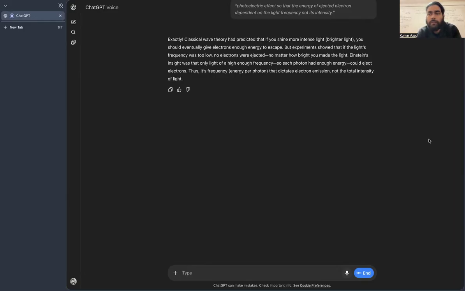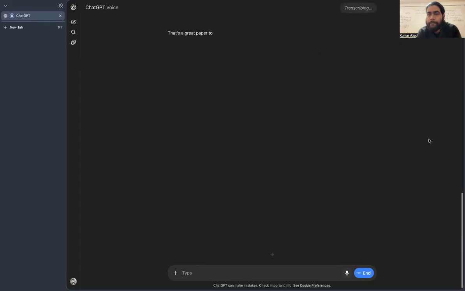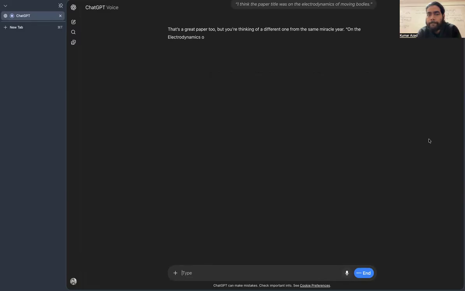I think the paper title was On the Electrodynamics of Moving Bodies. That's a great paper too, but you're thinking of a different one from the same miracle year. On the Electrodynamics of Moving Bodies was Einstein's special relativity paper. The photoelectric effect paper was titled On a Heuristic Viewpoint Concerning the Generation and Conversion of Light. Both were revolutionary, but each tackled a different fundamental concept.